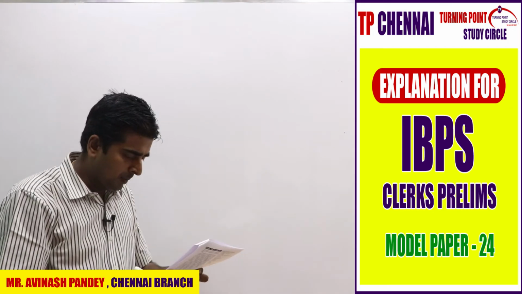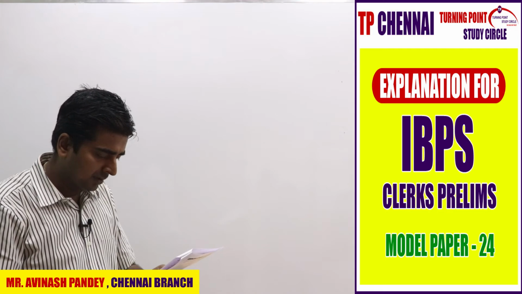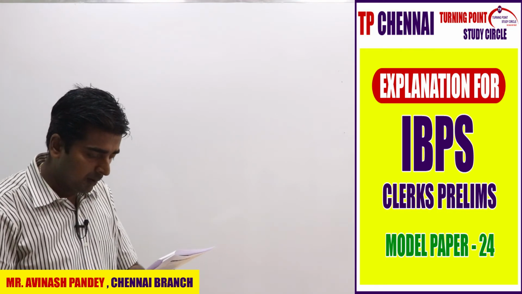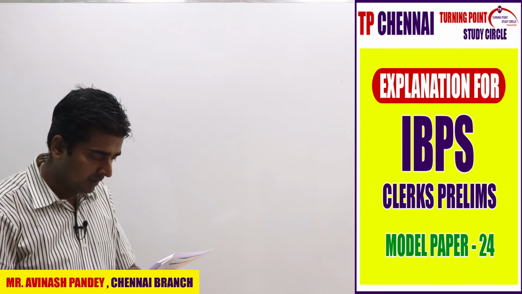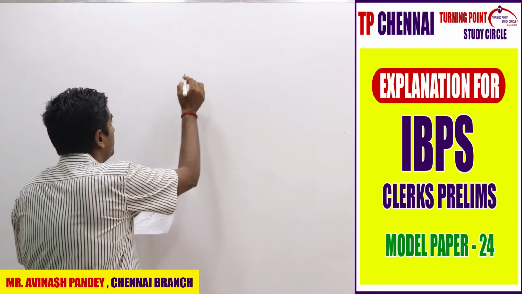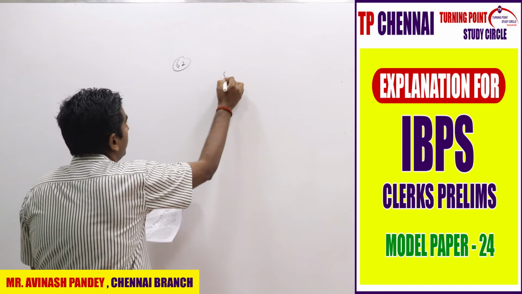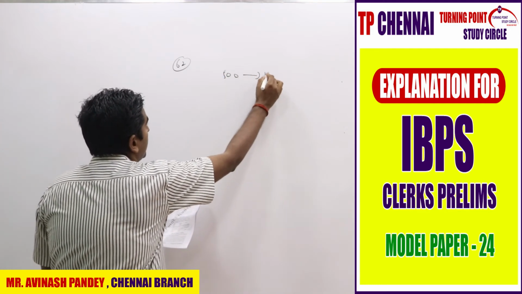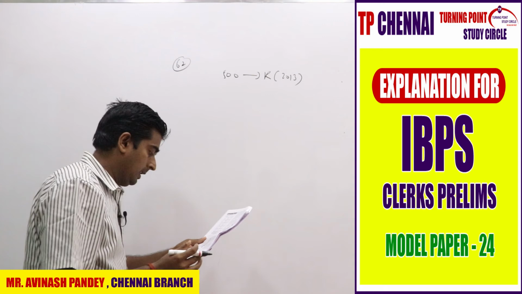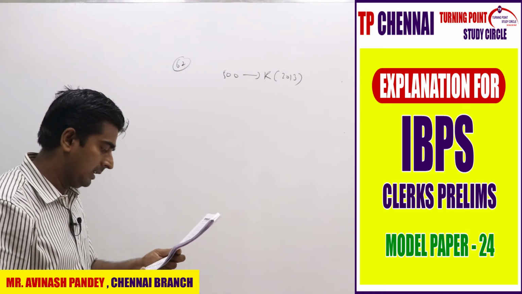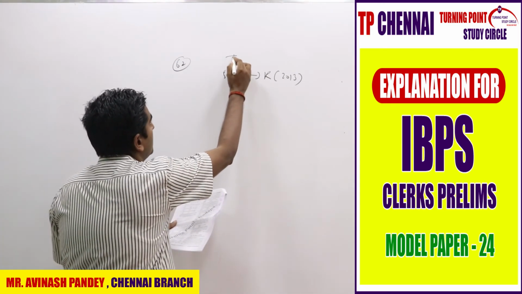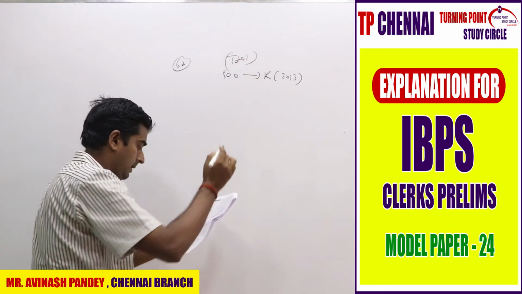62. If the number of male students in college R in the year 2013 and male students in college P in 2010 are equal. So the number of students in college R is how much in the year 2013? It is 500, right? This is R in the year 2013, and male students in 2010 are equal. Okay, then so total they have given you, right? This is the total.